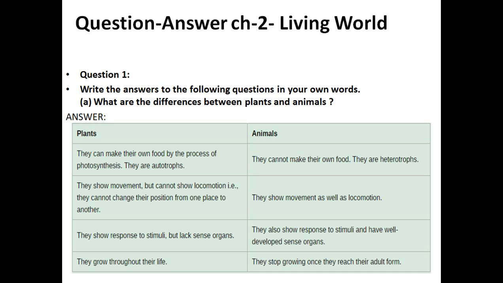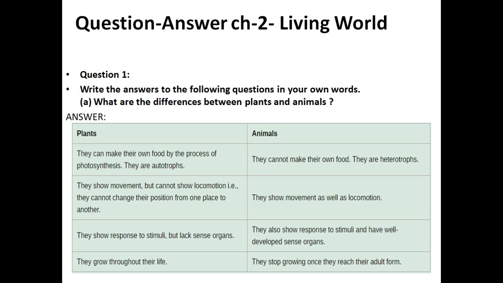I think before also I gave you an assignment when the chapter was going on. I asked you to write the difference between living and non-living, and also between plants and animals. So start reading what the differences between plants and animals are. First, they can make their own food by the process of photosynthesis.